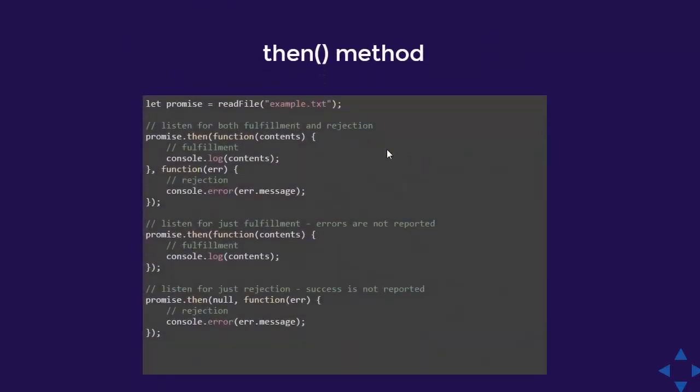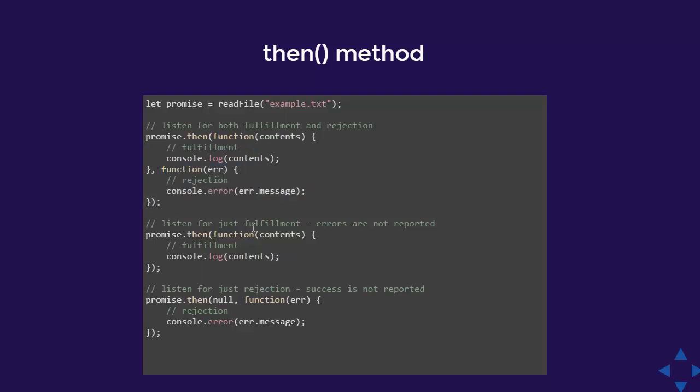It looks something like this: this is the promise which is doing some asynchronous task, either reading a file or firing a network layer call, a backend call, something like that. If this call is successful, it means it is returning a resolved promise, otherwise it is returning a rejected promise. So promise dot then takes two different arguments, these two functions. First is the success callback, another is the failure callback. Success will get executed whenever the promise is resolved.